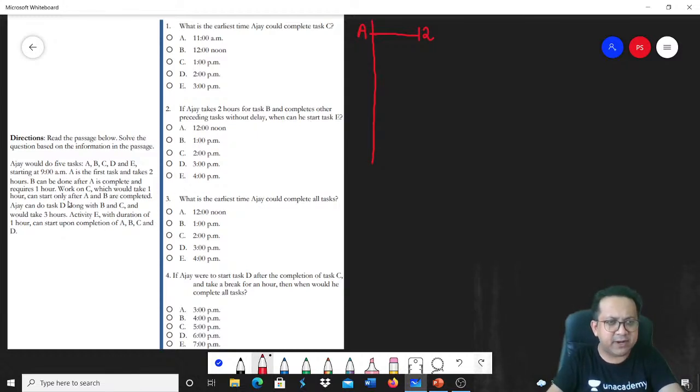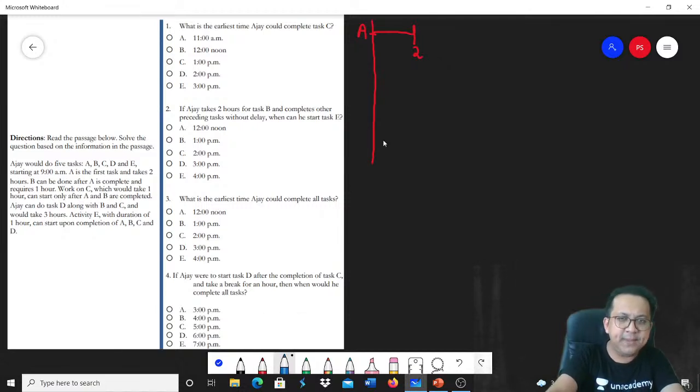B can be done after A is complete and requires 1 hour. So if that is the case, A would take 2 hours, so I'll just write 2 for A. What about B? B can be done after A is complete. So can I say B can only start from the second hour?